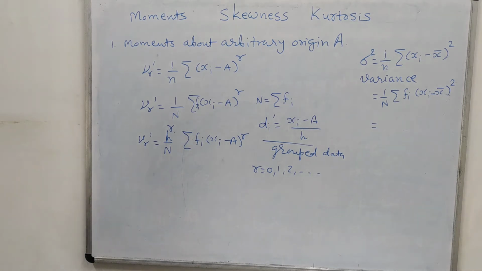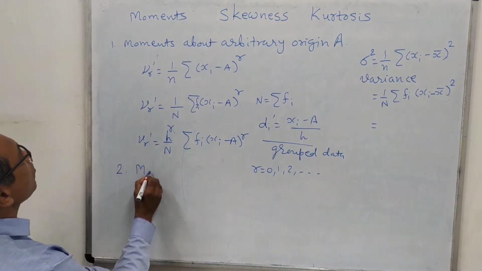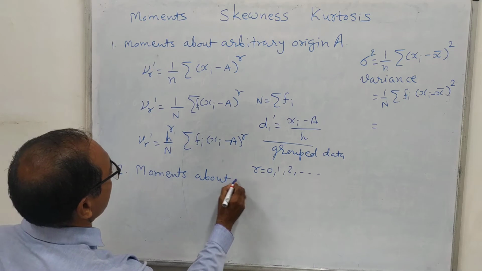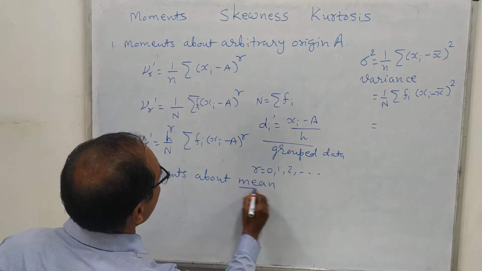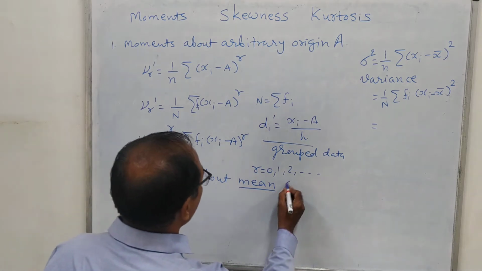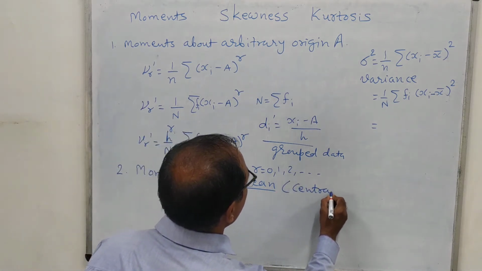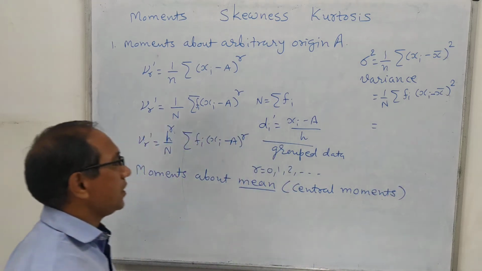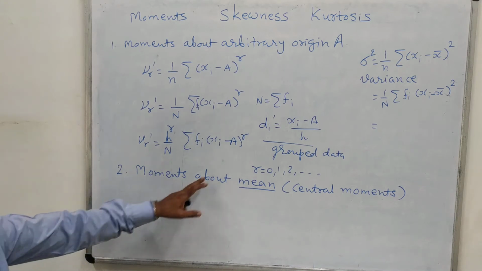arbitrary origin A. But normally we are mostly interested in the second and third moments, the moment about mean. So this is very much important. And then in the third point we will see moments about origin. So moments about mean and moments about origin are of very much importance for us. Moments about mean are also known as central moments, because if in examination you are asked to find out central moments, then these moments are nothing but moments about the mean.